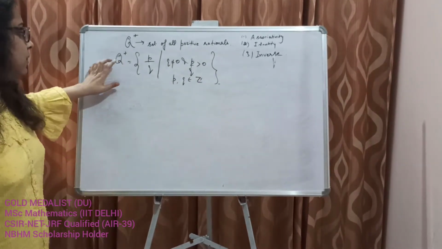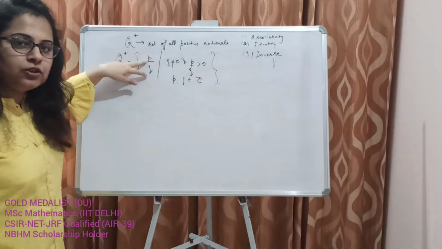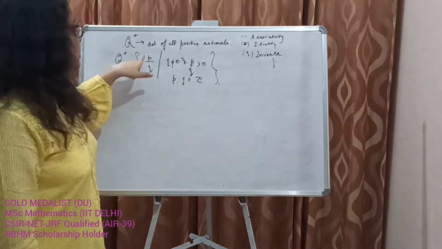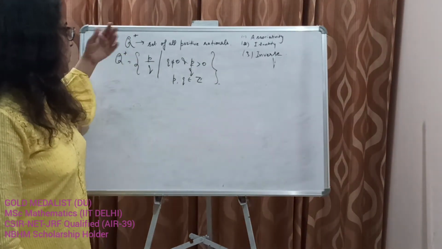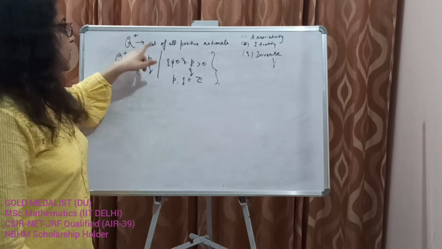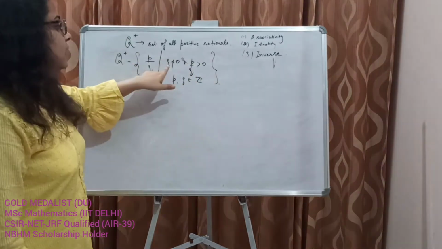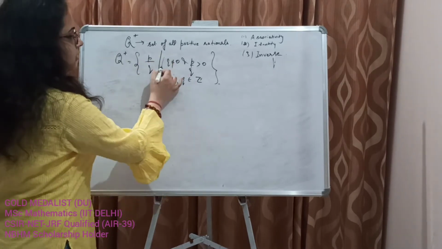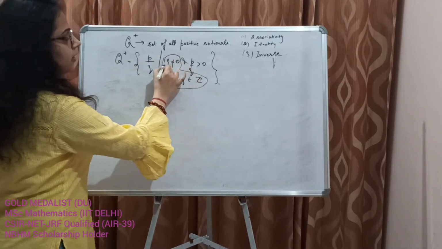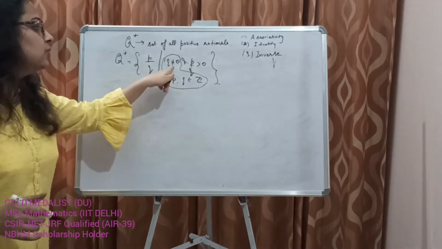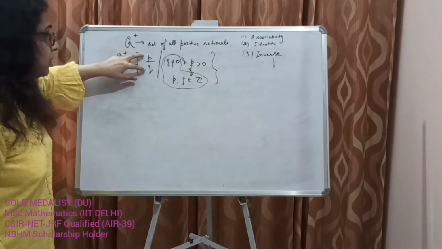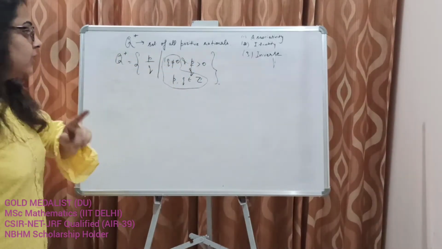Okay, so any rational number is denoted by p by q, where p and q are integers. The additional constraint is that it has to be a positive rational, and this is part of the definition of a rational number: p, q belong to Z and q not equal to 0. This is how a rational number is defined, and this is a positive rational.